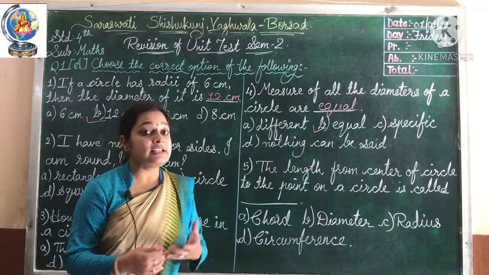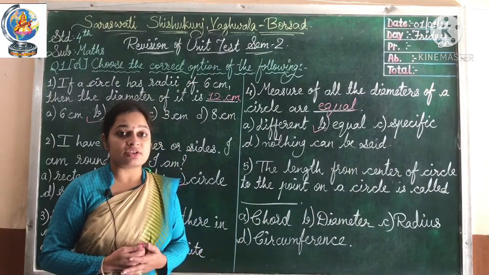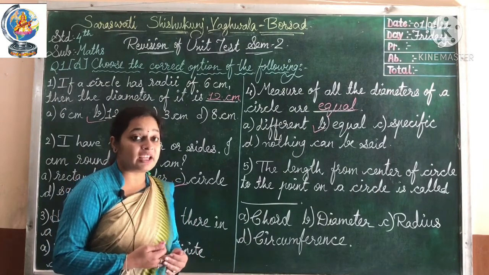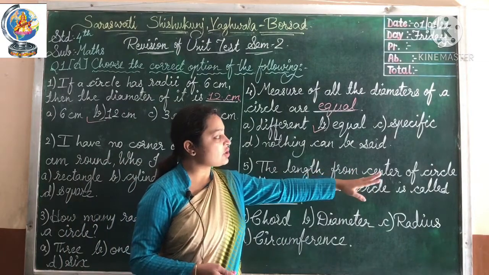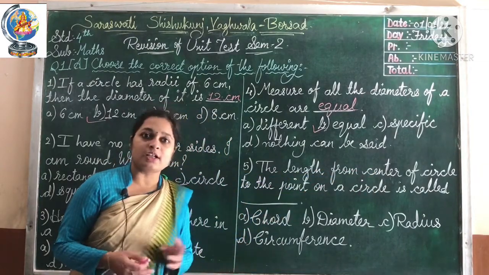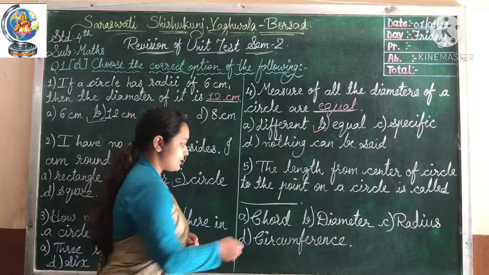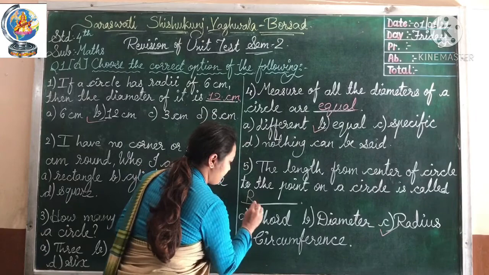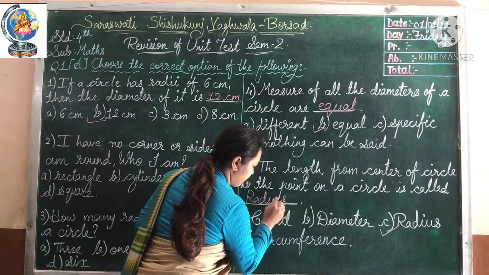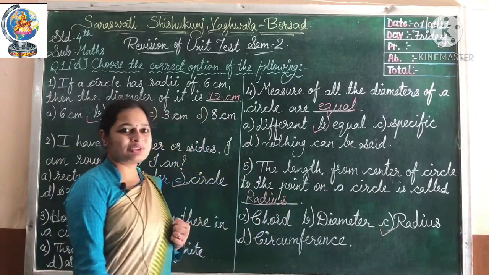We have already seen all these definitions, right? So from that we can see that the length from the center of a circle to the point on a circle is called radius. So the correct option is C.